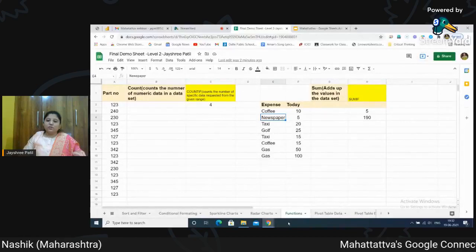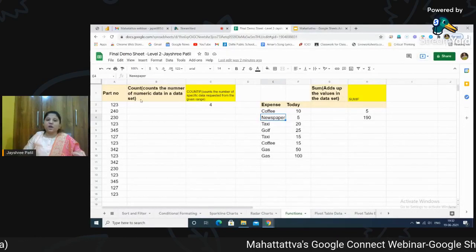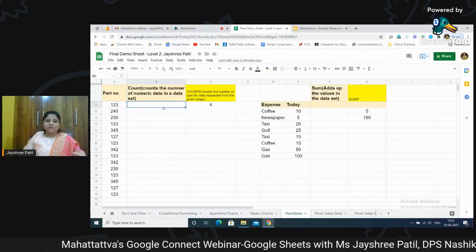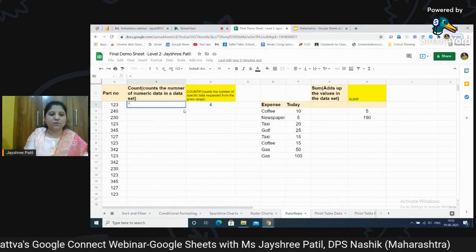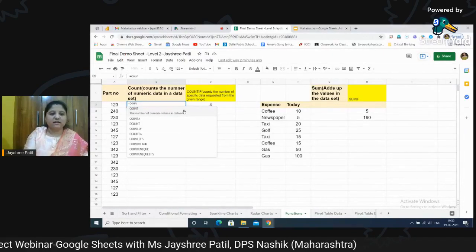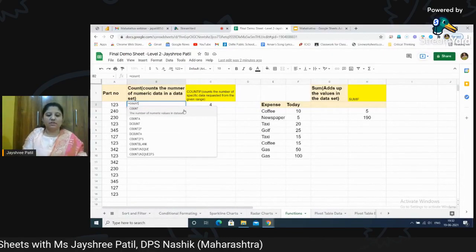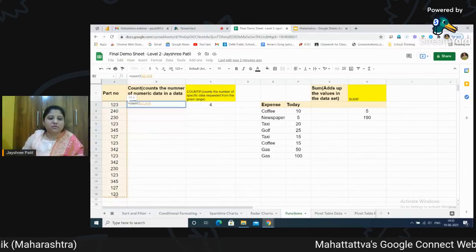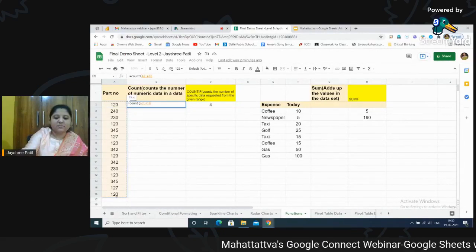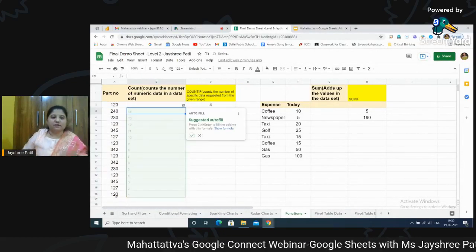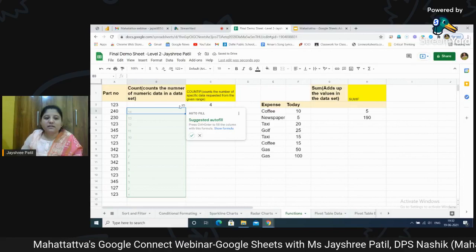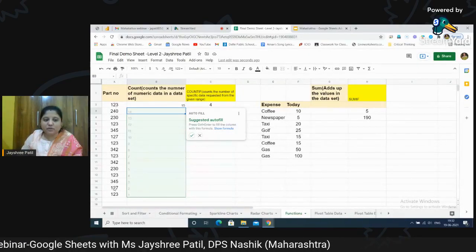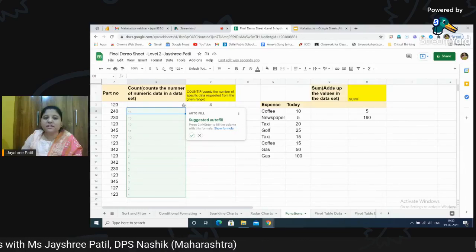Now here what are we doing? We are using the same functions. Like we know count. If you remember, count is something. If I use the count function over here, let's see how it works. Equal to, I'm not using COUNTIF, I'm just using count to revise it. I'm giving this bracket and I'm just selecting the range. Okay, this range is selected. I'm just completing the bracket and I'm entering over here. It gives me automatically the count of the data which is available here. When I did it from here, how many number of cells are filled, it gives me that count.